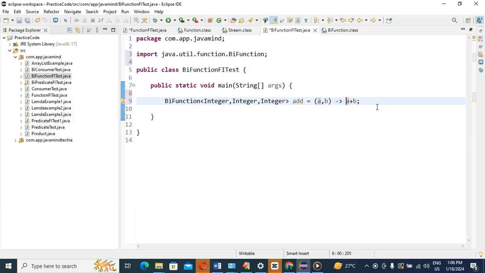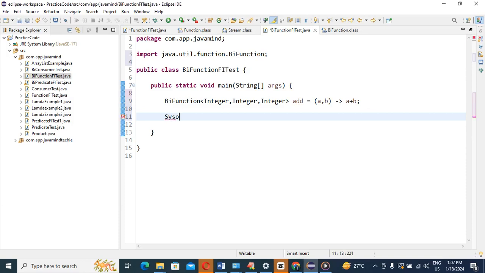So now what can I do, guys? Tell me what I can do. If you are going to print the result, right, suppose the sum of two numbers.